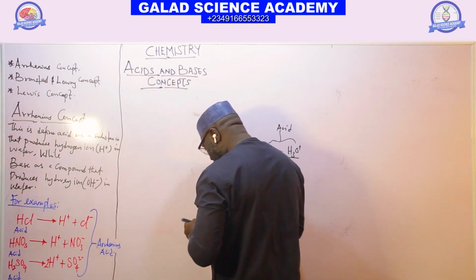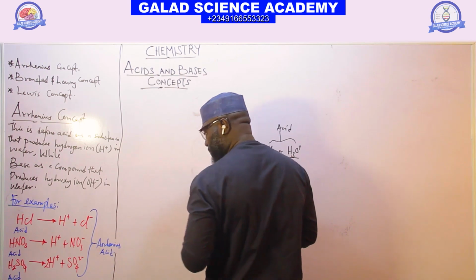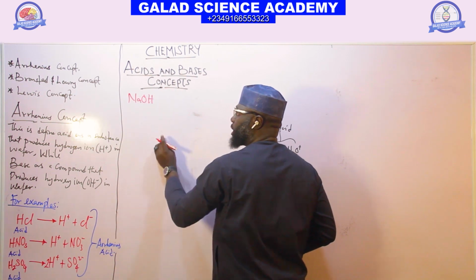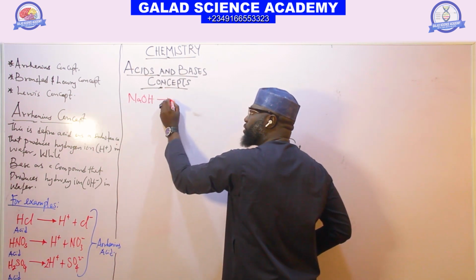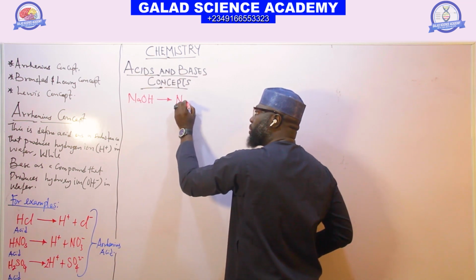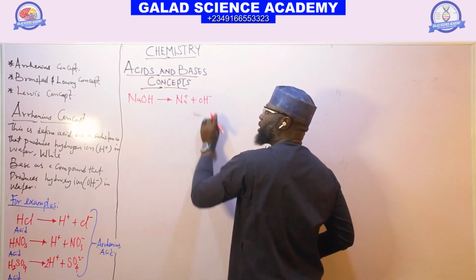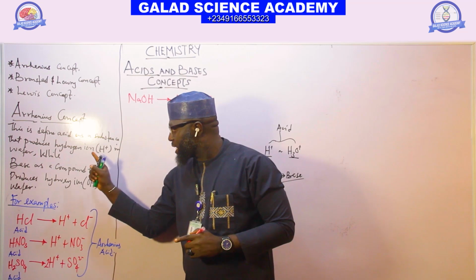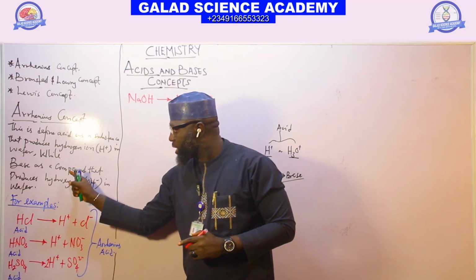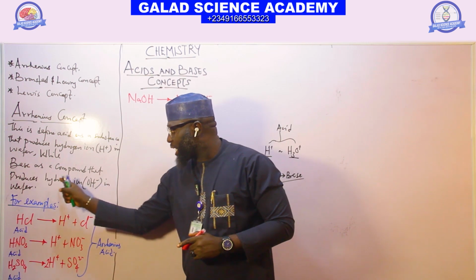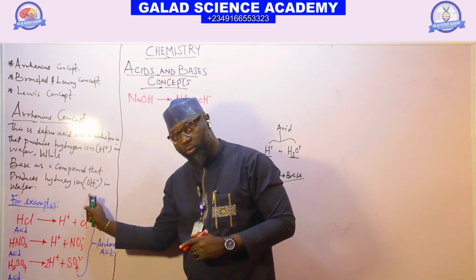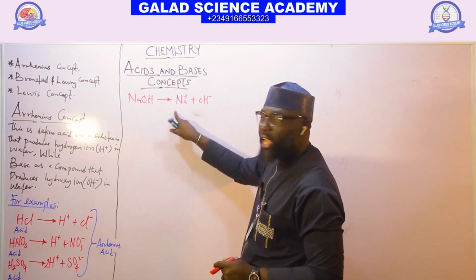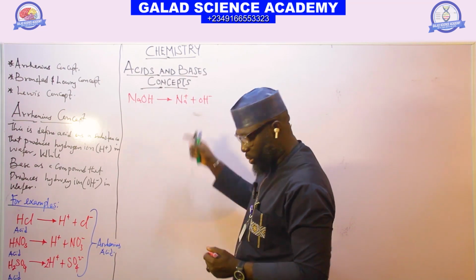So the second one, if we have sodium hydroxide, when this dissolves in water, it gives us what? Na+ and OH-. And Arrhenius said what? A base is a substance or compound that produces hydroxide ion, OH-, in water. So when this sodium hydroxide dissolves in water, it gives us Na+ and OH-.